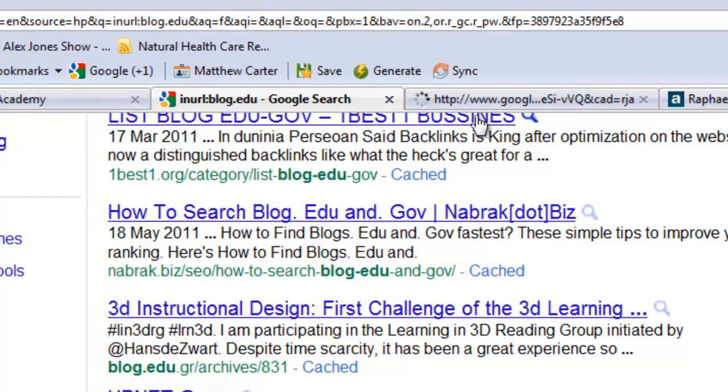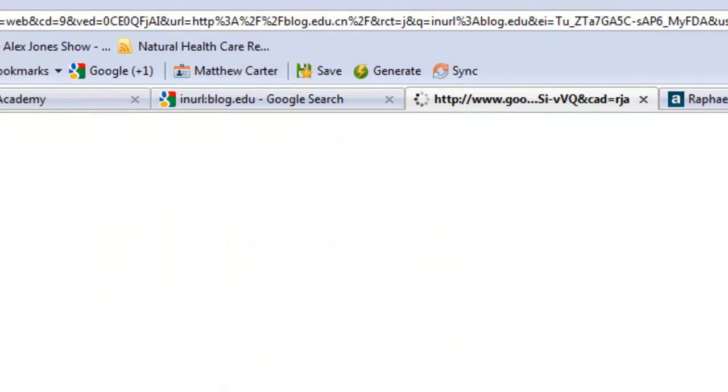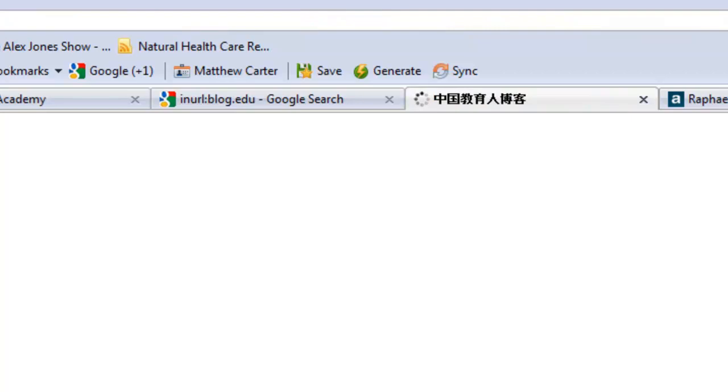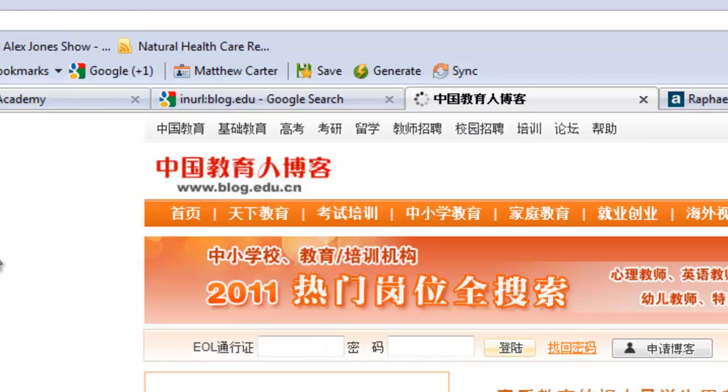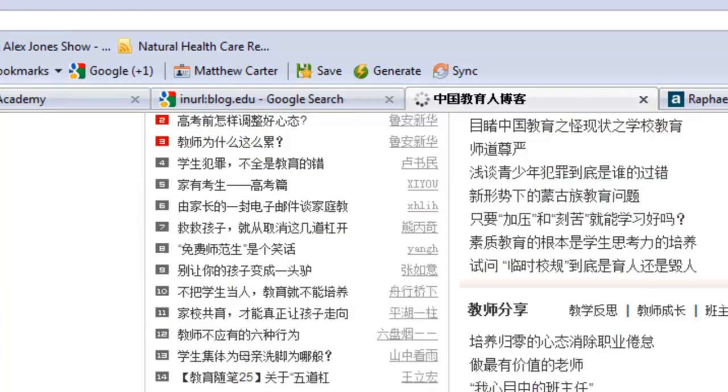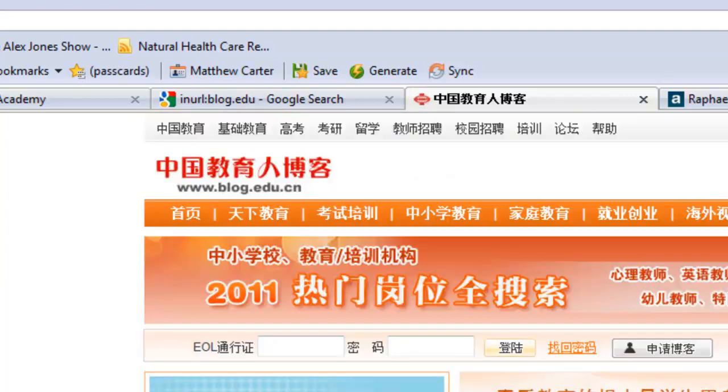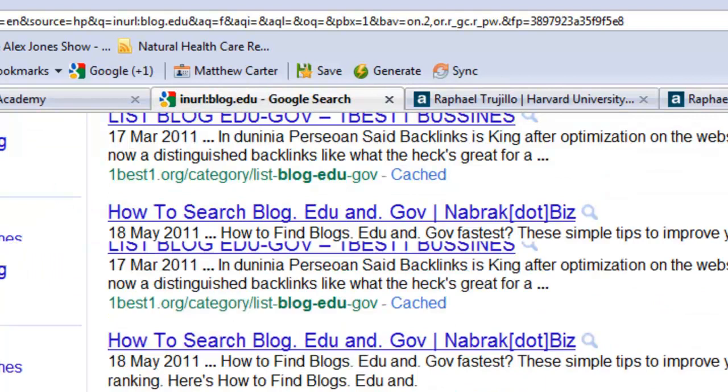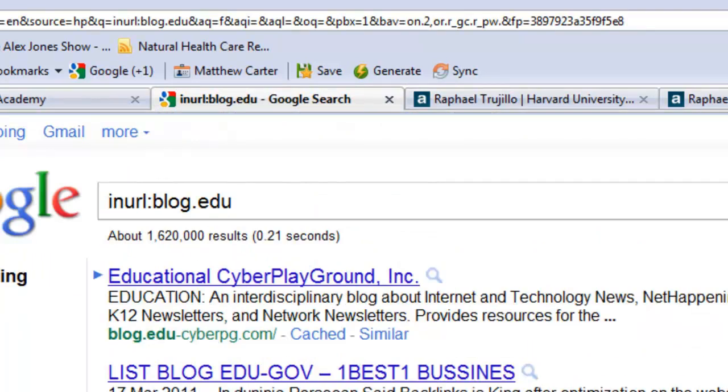There's one in Chinese. Let's have a quick look at this one. Sorry, not Chinese, probably Mandarin or something. There's no such thing as Chinese, but I mean, it's in another language. It might not even be either of those. But see, this is blog.edu.china. Obviously, you can't comment in that. You can use Google Translation, though, and you can translate the blog and then comment if you want to get a link that way. But that's basically how you find education and government links.